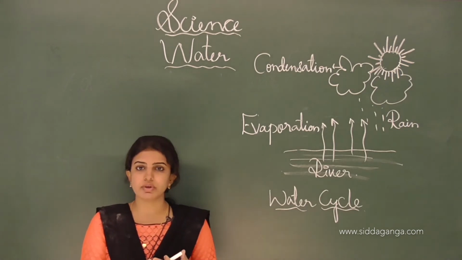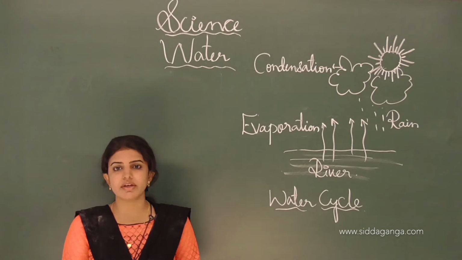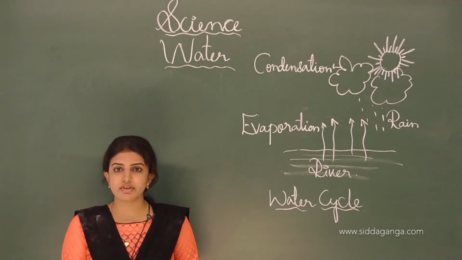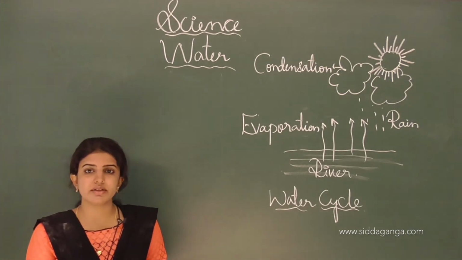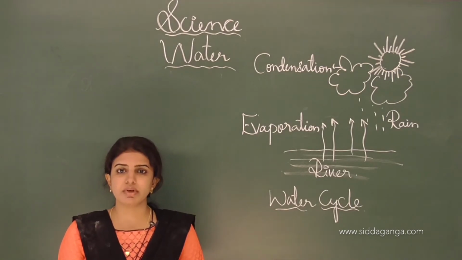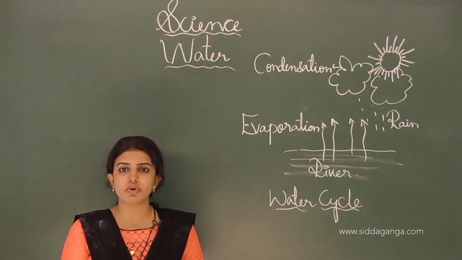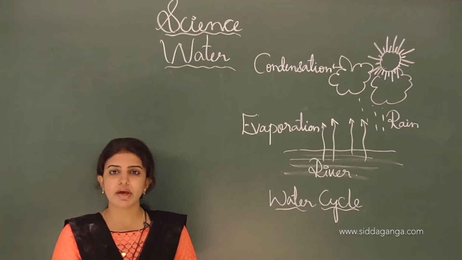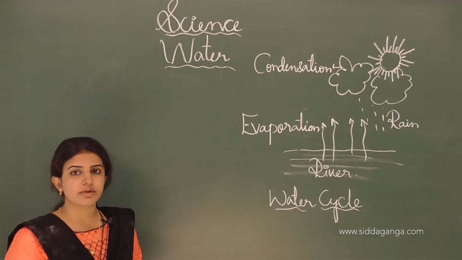Compared to plants, in animals respiration, excretion, digestion and the transport of minerals and energy throughout the body take place. Like that, different life activities necessary for the body take place in both plants and animals. With the help of water only these processes are carried out. And in today's class we will learn about the sources of water.